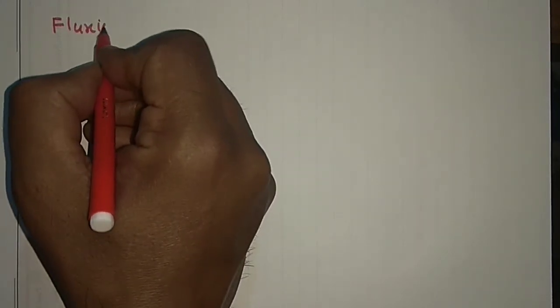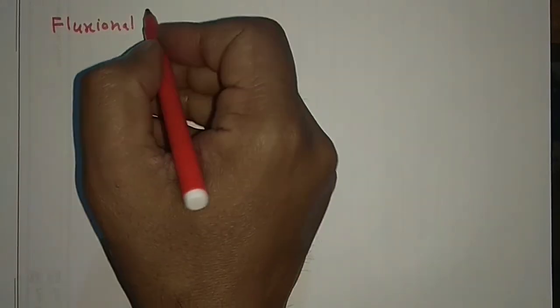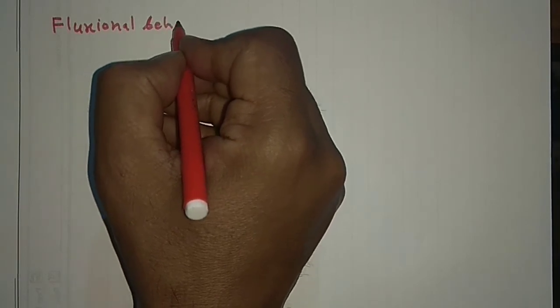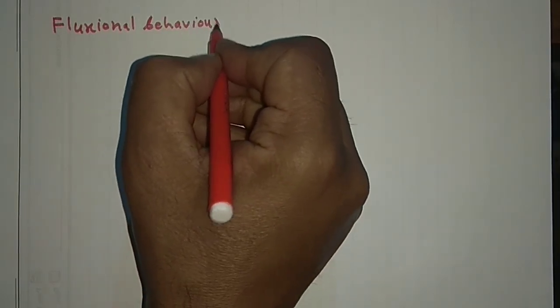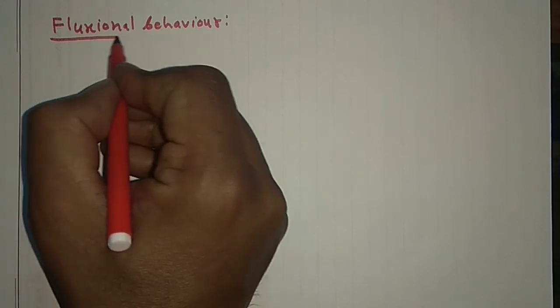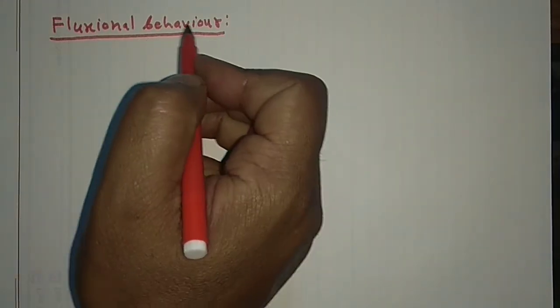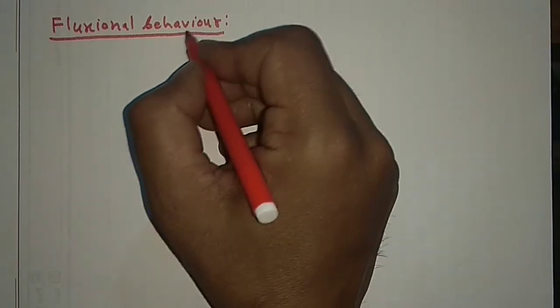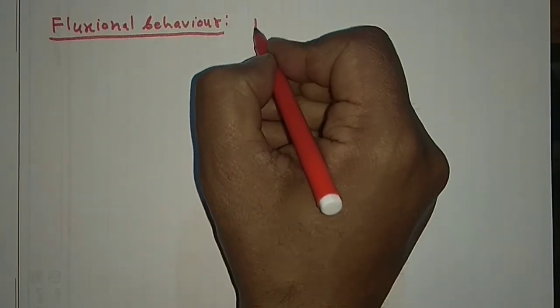What we can explain: I am explaining the fluxional behavior. Fluxional behavior is very important. See this in my last 2 or 3 lectures of the organometallic series, this lecture is very, very important, and we are discussing the fluxional behavior of this complex.